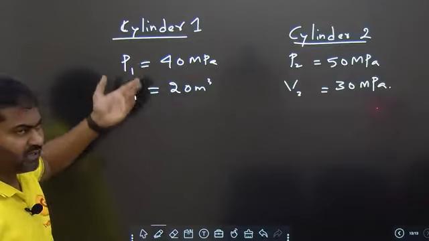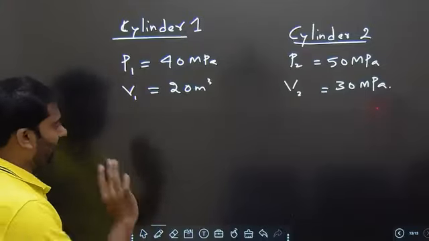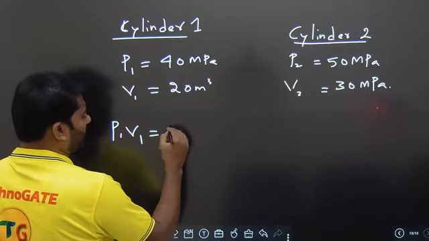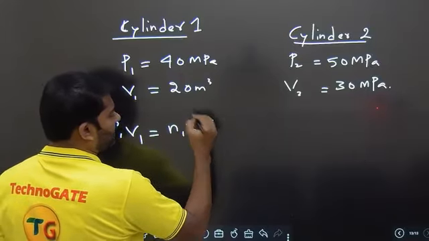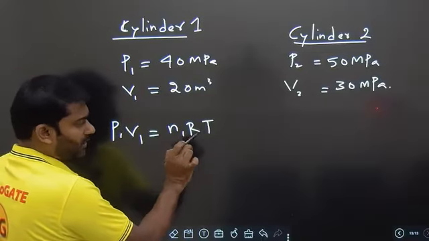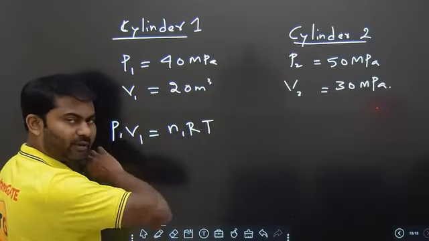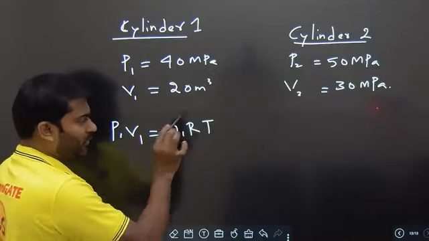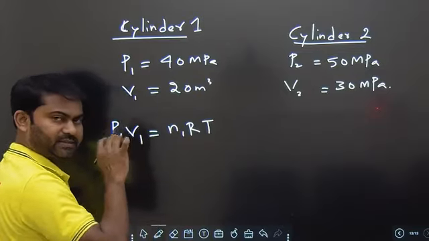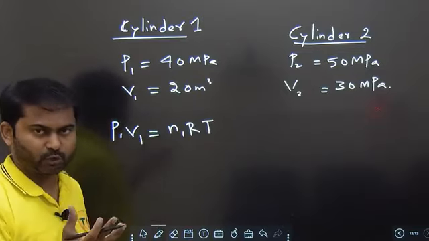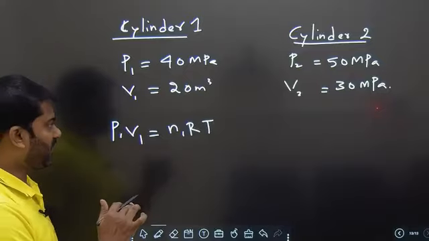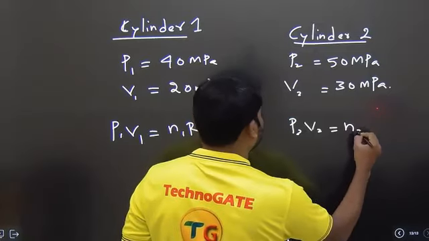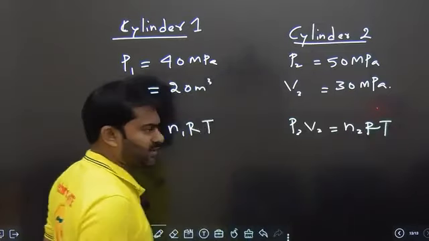But before that, let's write down the ideal gas equation. Since temperature is constant, the ideal gas equation for the first one is P1 V1 is equal to N1 RT. R is the universal gas constant, so no matter whatever the gas is, there will be the same value of R. I wrote R as R and T as just T, not T1, because it's a process of constant temperature. Clear? Similarly here, P2 V2 is equal to N2 RT.